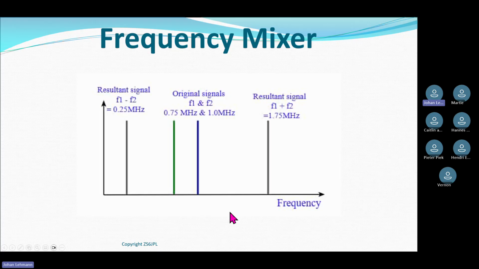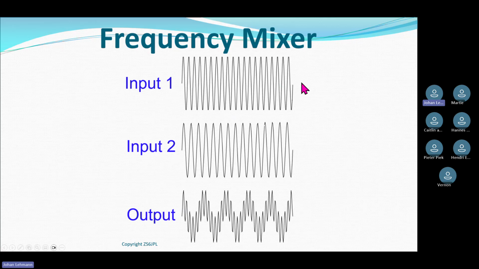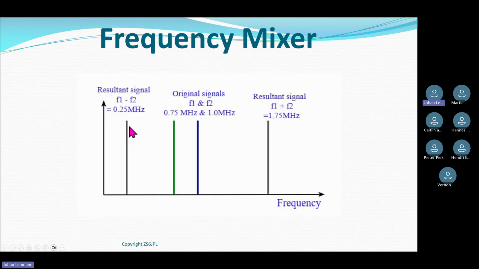Again, to make it perhaps a bit clearer for you, this is now a frequency representation of the mixer, where the previous one that I showed you was amplitude over time, and this one is amplitude over frequency. So you can see here my two frequencies in this case were 0.75 megahertz, which is sitting here, and 1 megahertz, which is sitting here.